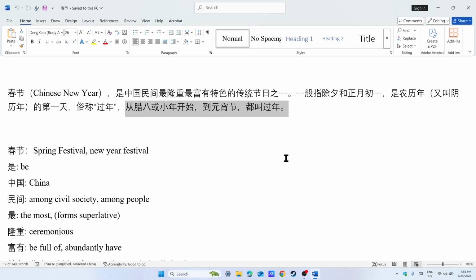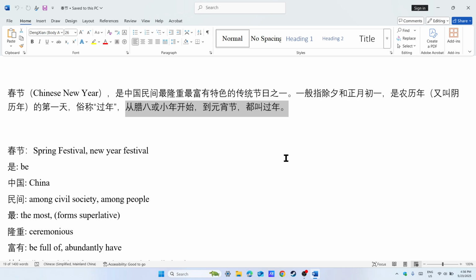But because this is the most important festival in Chinese culture, many people extend this time. Some places extend from December 8th to January 15th. It's all, what I'm talking about, I always say it's all lunar calendar.